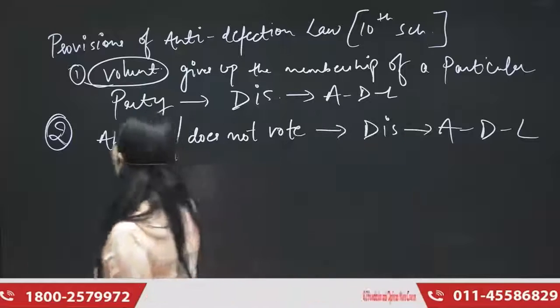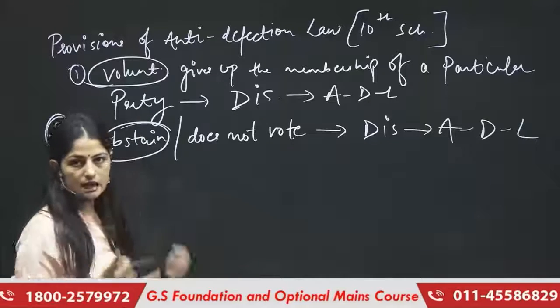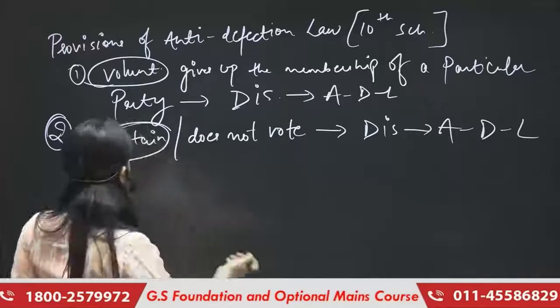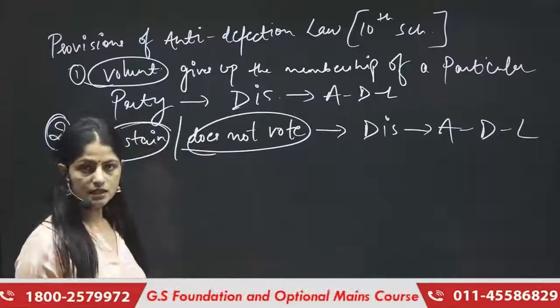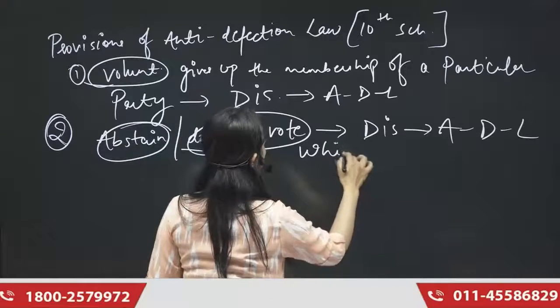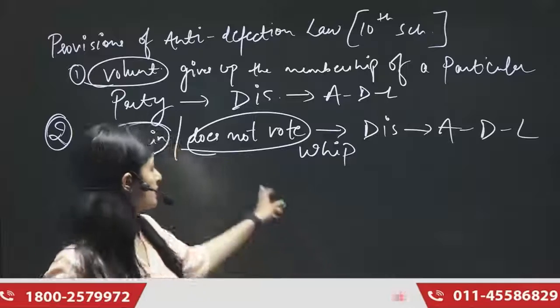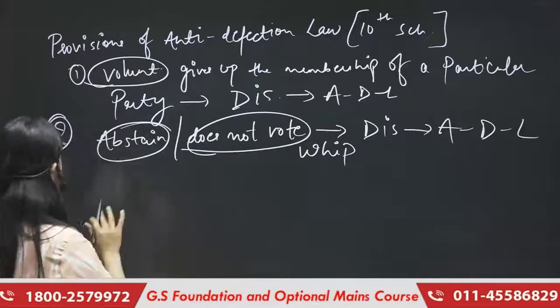So if he abstains, if he does not vote, or if suppose the party is asking him to vote on a particular ground, or if he does not vote at all against the direction of the whip, ठीक है, party whip के against if he votes or if he abstains from voting, he will be disqualified under anti-defection law. These are the two major provisions.